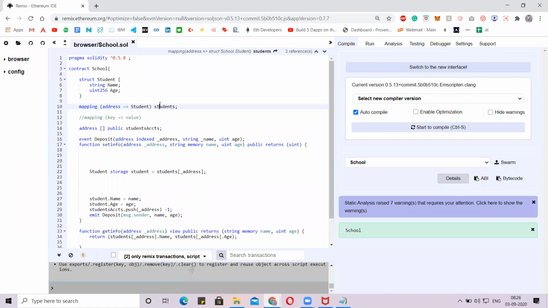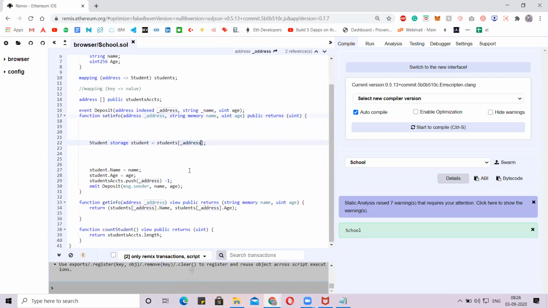Now what we are doing, from the students, whatever values are there, the address will call those values accordingly. Okay, now what the address is doing, we are calling the structure here, the student structure, and we are using the attribute where it is predefined, the storage, to store all the details of the student in the student new variable we have created just now, so that we are passing all the details to the address.